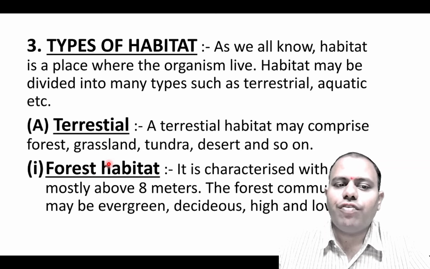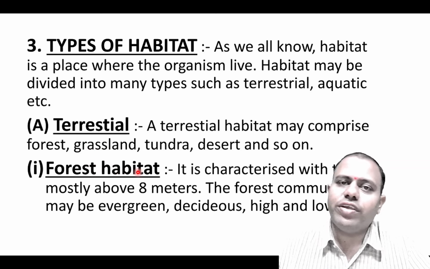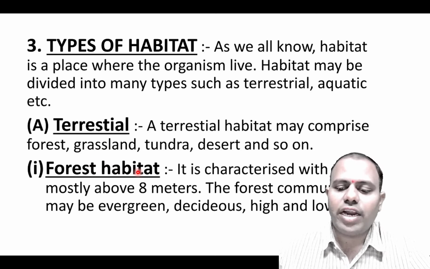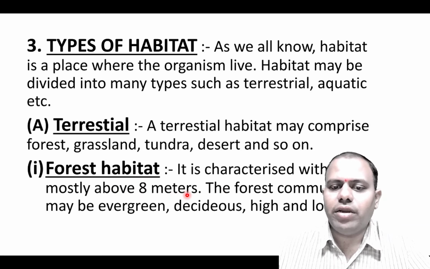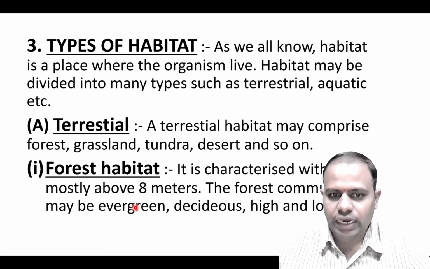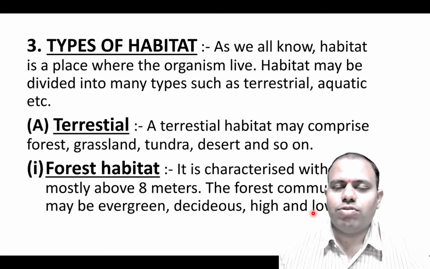Out of that, the first type is forest habitat. Obviously, forest is a habitat where different kinds of animals live, different kinds of plants live. It is characterized by trees mostly above 8 meters. Then the forest community may be evergreen, deciduous, high and low types of forest may be there.